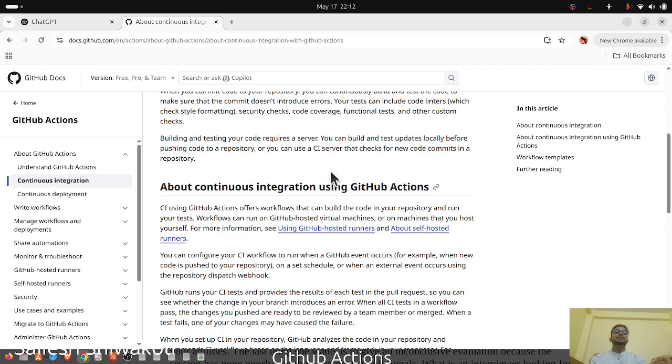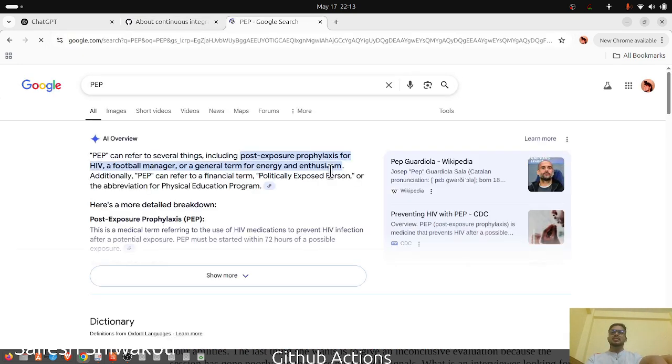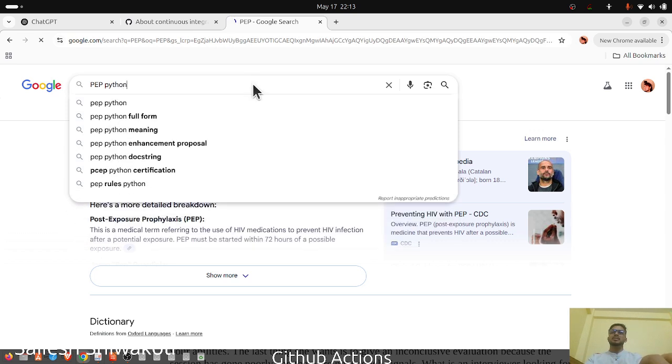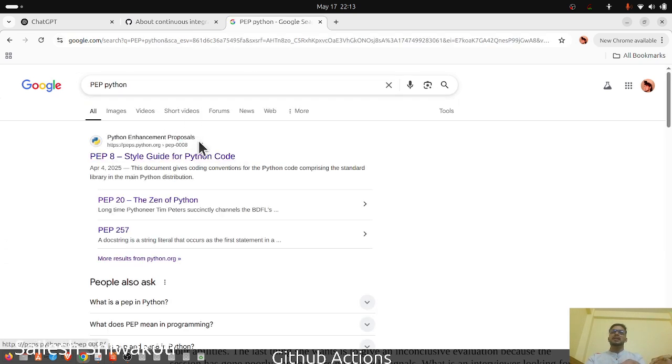Your tests can include code linters and style formatting checks. Linting is kind of like, one example is in Python, we cannot have an exception class handled like that, it needs to be predefined, so basically it needs to inherit from the Exception class, and that comes from some PEP, Python enhancement proposal, sorry, that is the full form of PEP.